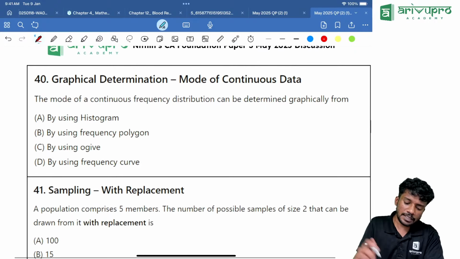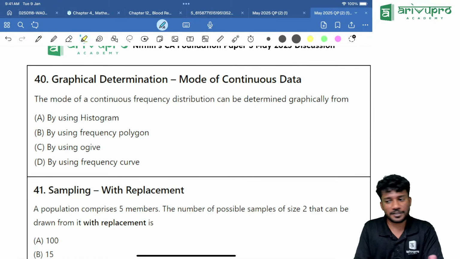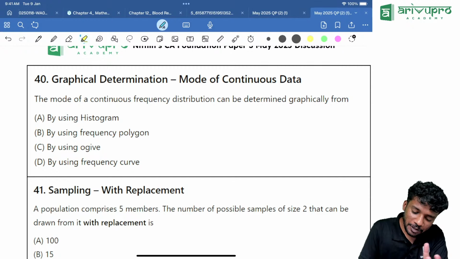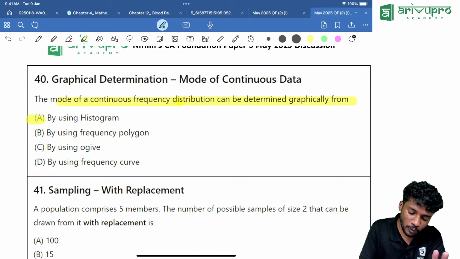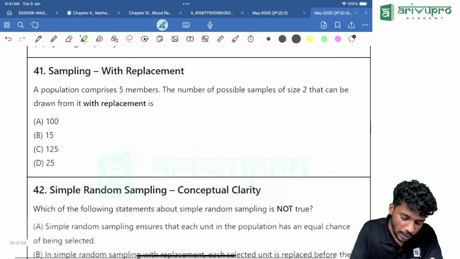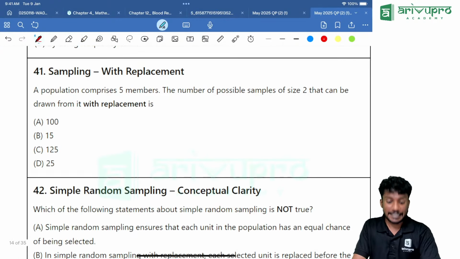Direct question. Then another thing which we discussed on the morning of the examination: the mode in a continuous frequency distribution can be determined graphically using what? By using histogram. Then sampling with replacement.